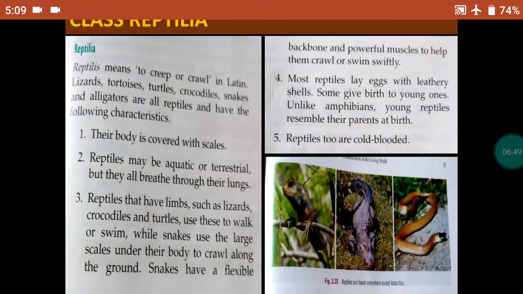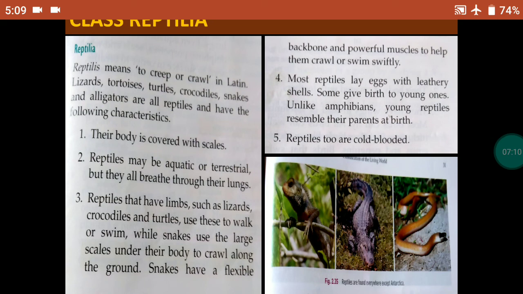Their body is covered with scales. Reptiles may be aquatic or terrestrial, but they all breathe through their lungs. So even if they live in water, they do not have gills. They have to keep their head out of water to breathe.